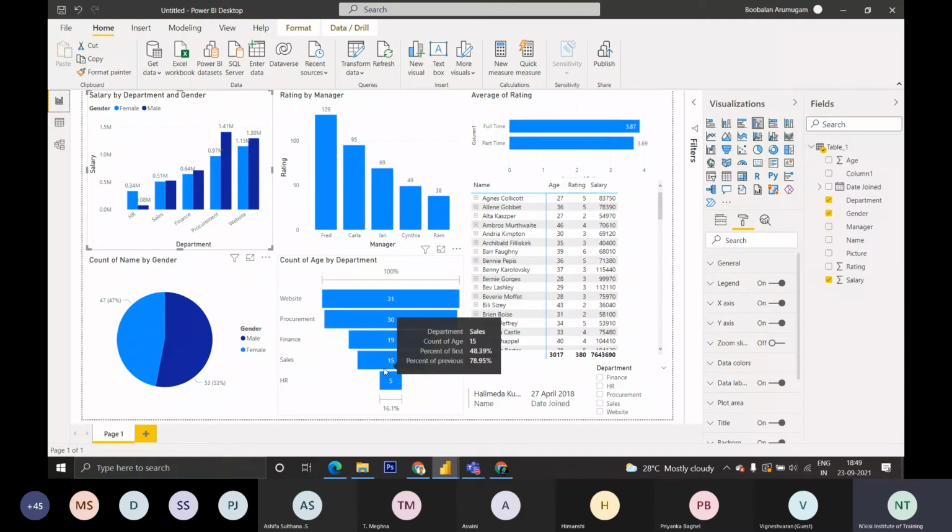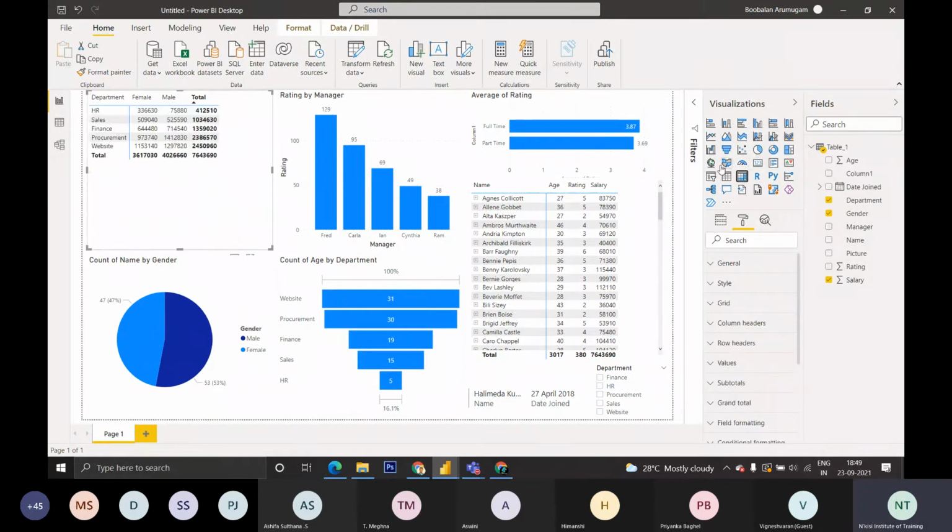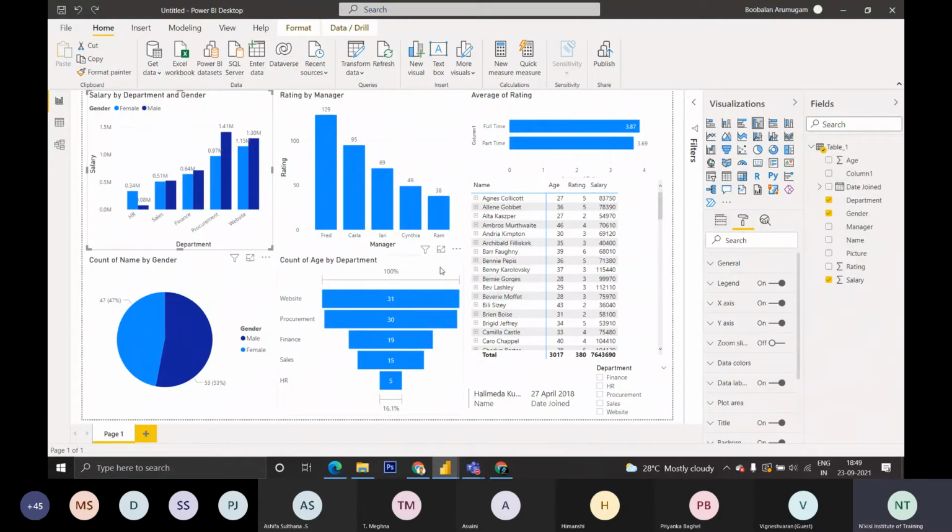So like this, we can use any charts. If you want to use data alone, you can use data alone. Okay, all clear, right? You could get any visualization like this, and you could do anything with this.